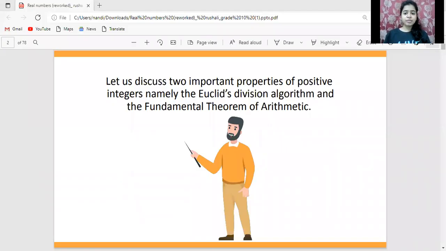Okay, so let's discuss two important properties of positive integers, namely Euclid's division algorithm and the fundamental theorem of arithmetic. In the previous session, we have already discussed Euclid's division algorithm. So in this session, we will discuss mainly the fundamental theorem of arithmetic.